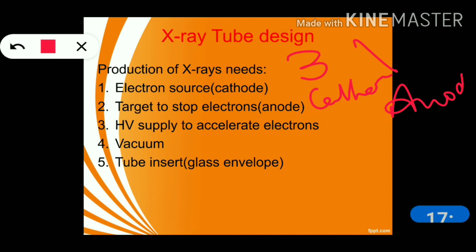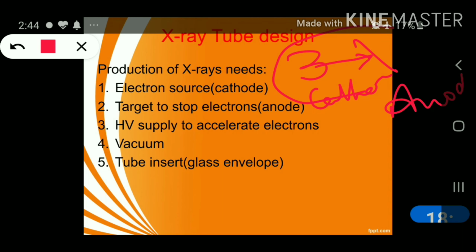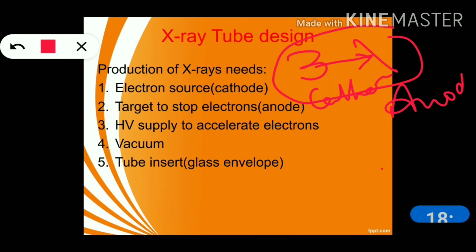And we need a high voltage supply to accelerate these electrons to the target, and this is sealed in a glass envelope that is highly vacuumed, ठीक है, and the tube insert I already told about.